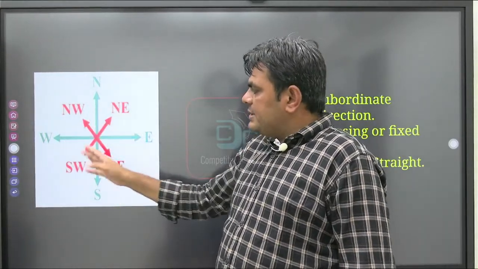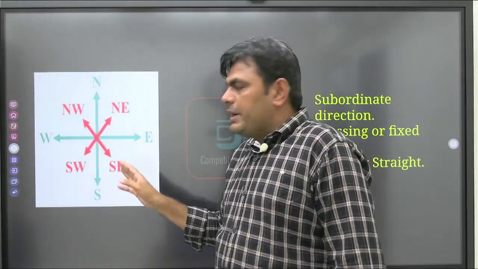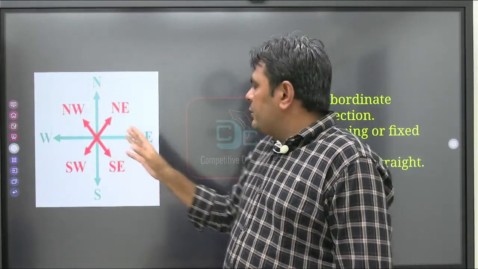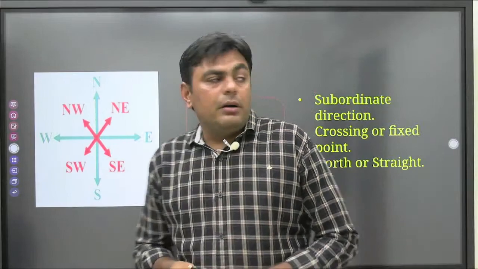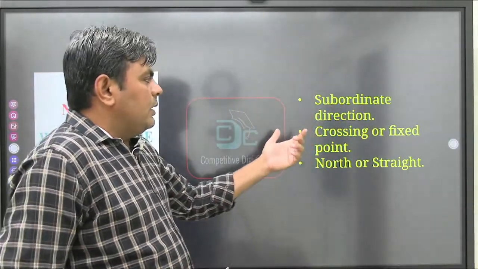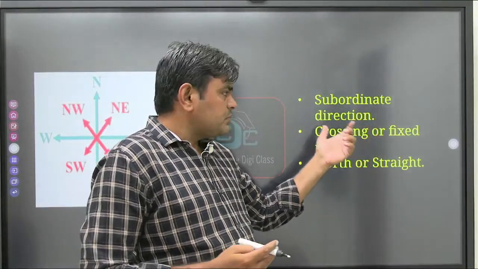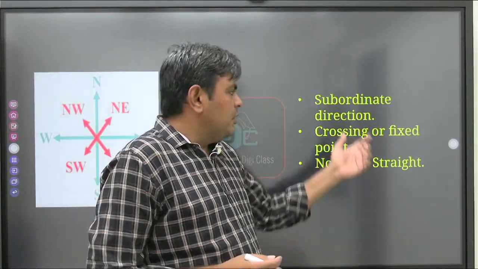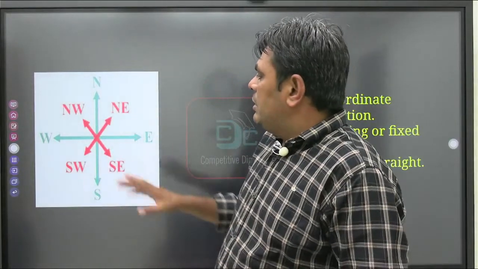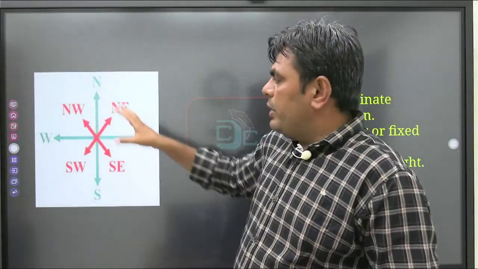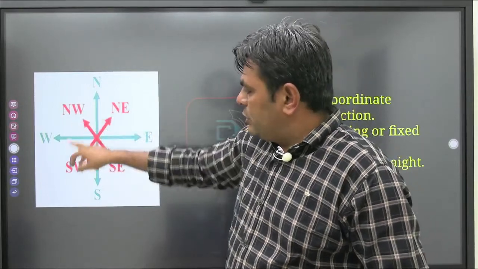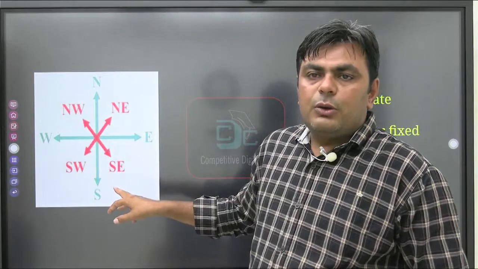And the directions that are based on our main directions are called subordinate directions. If you have heard the term subordinate direction, then subordinate directions are based on the main directions. There are 4 subordinate directions: northeast, northwest, southwest as well as southeast.